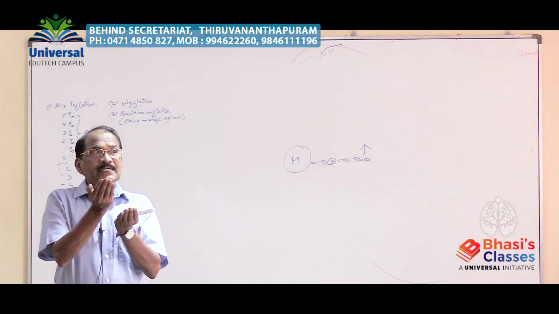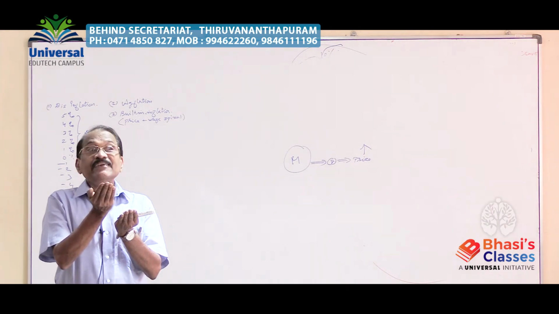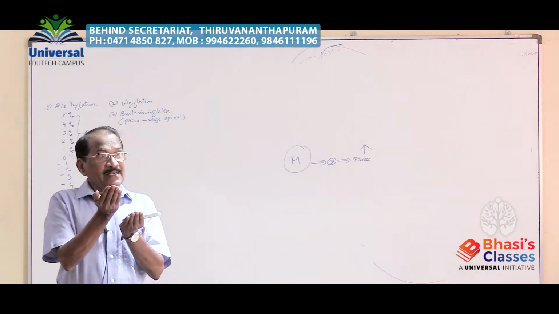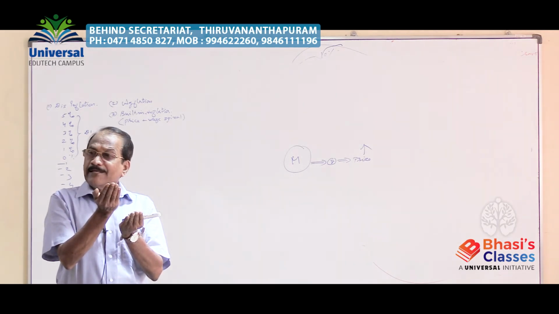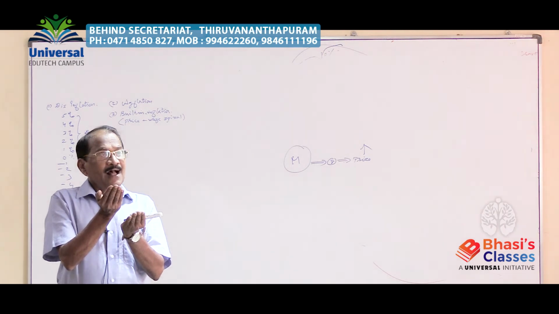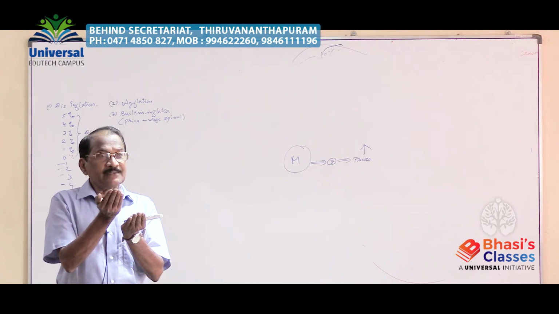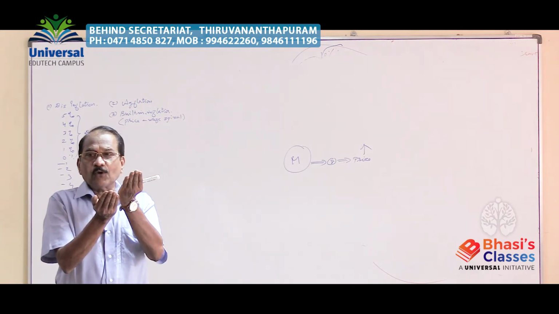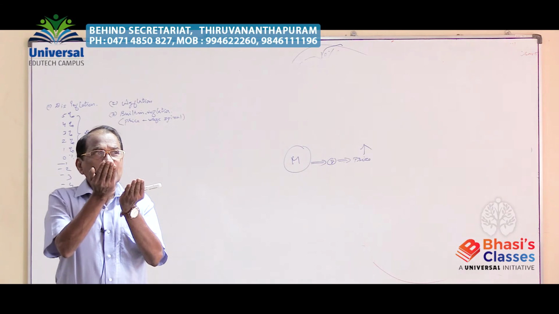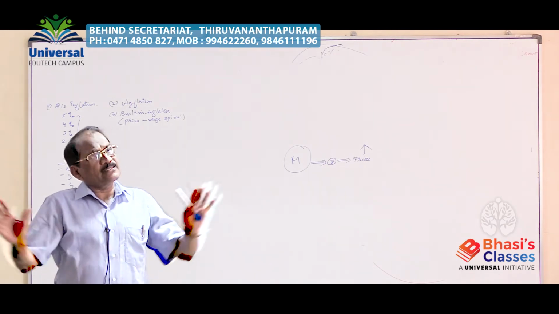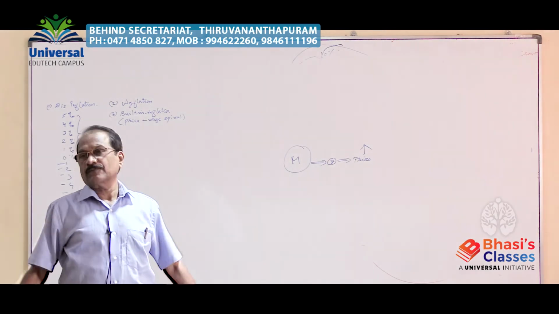When the cost of production is increasing, what will happen? The cost of living of the laboring class especially is increasing. Laborers will find that their cost of living is increasing. Since their cost of living is increasing, they will again demand a higher wage rate. And that higher wage rate we have to allow, because there is a scarcity of labor. And so we may allow a higher wage rate, and again that will lead to cost push inflation. In this manner, without any end, one leading to the other, they go on increasing without any tendency to slow down.